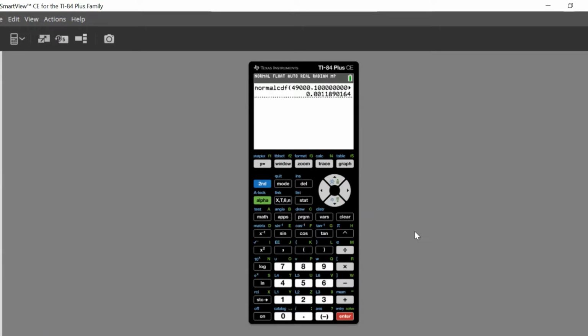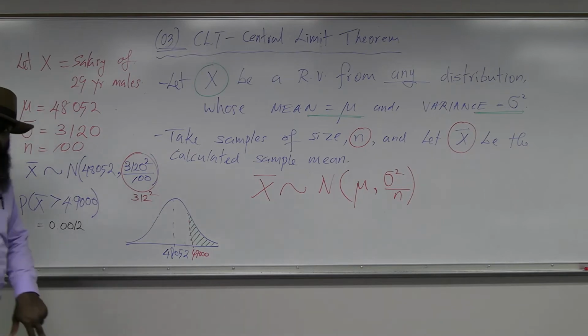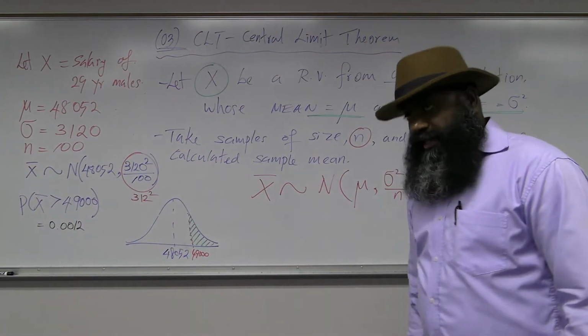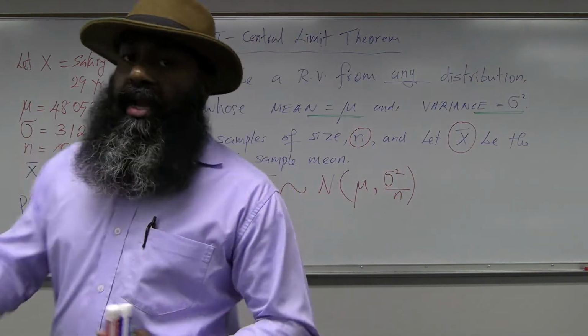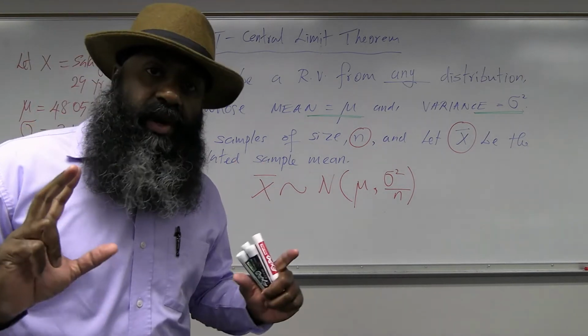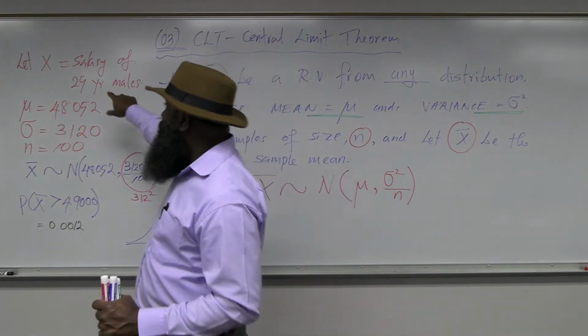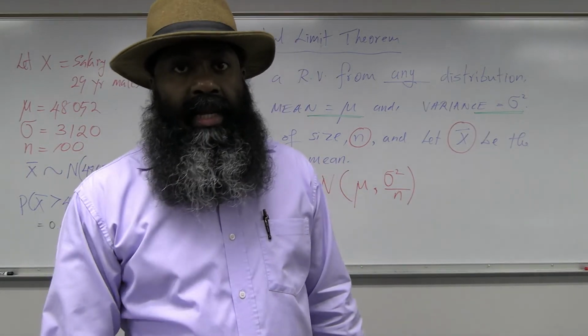0.0012 is the answer we need. I got 0.0012, approximately, to the 4th decimal place. All right, so that's an example. There's a message given in that example. When you read the question, read carefully to identify the random variable. In this example, the random variable is the salary of 29-year-old males.